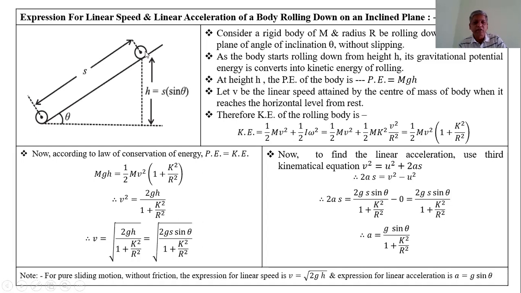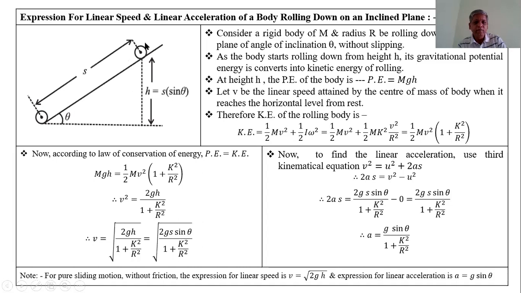As the body starts rolling down from a height h, its gravitational potential energy, initially the body is raised, and when it starts rolling down the inclined plane, at that time its gravitational potential energy converts into kinetic energy of the rolling body when it reaches the horizontal position.